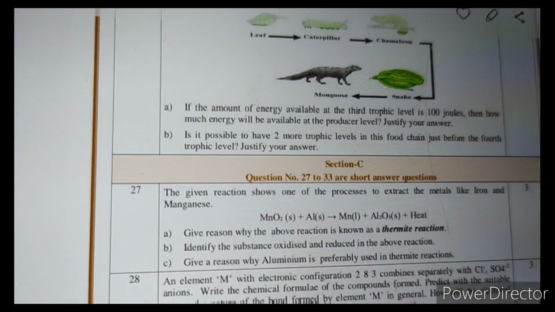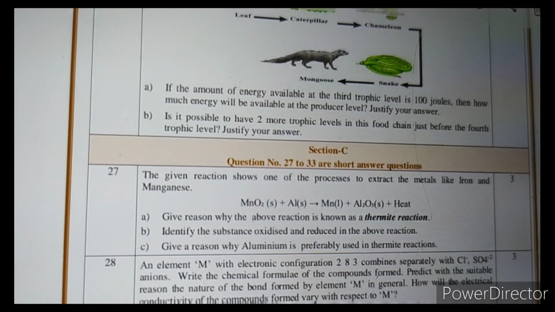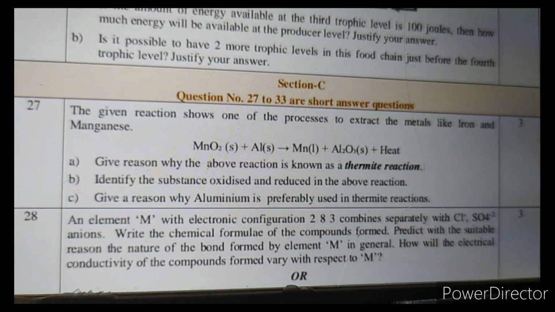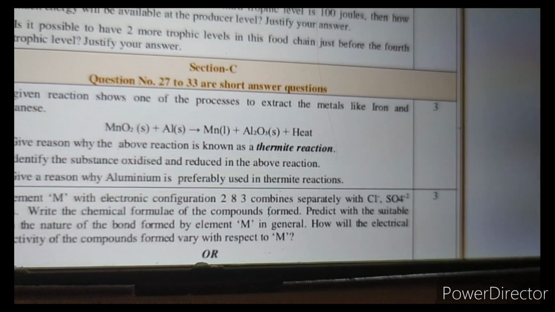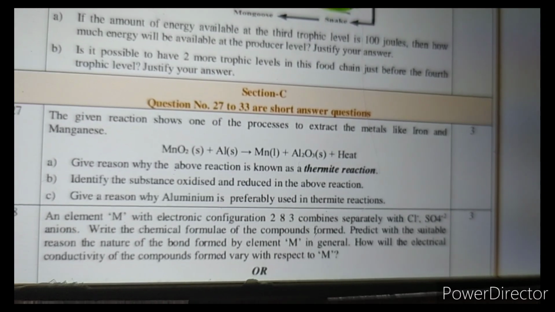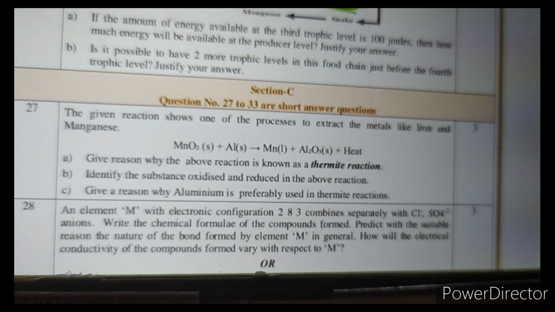In this video, we'll deal with section C of sample paper science CBSE 2024. Let's come to the next question, that is question number 27. The given reaction of manganese dioxide with aluminium has been given, and you have to give reason why the above reaction is known as the thermite reaction.